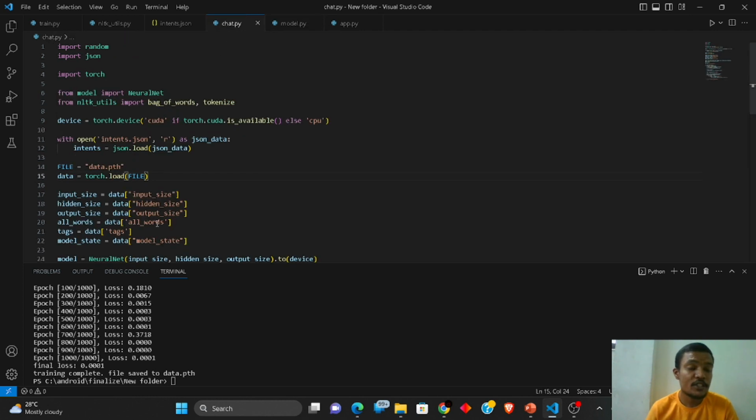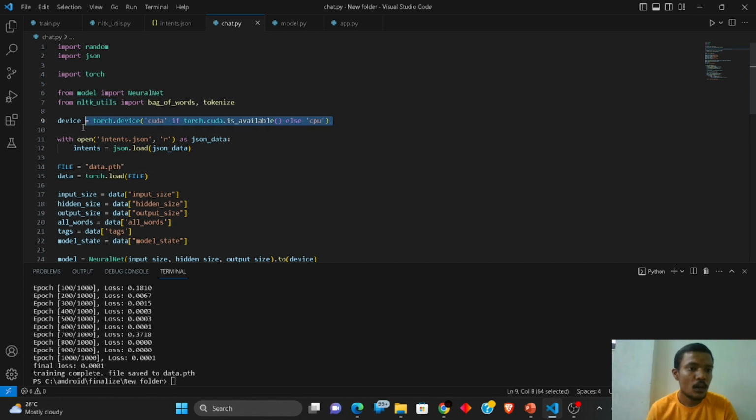After that, we have the chat.py. Here in this chat.py, we are just going to get the response in visualization format. And for that, we have imported some of the basic libraries again, like the JSON file, torch, neural networks, and also from nltk.utils, from where we have imported the bag of words and tokenization.